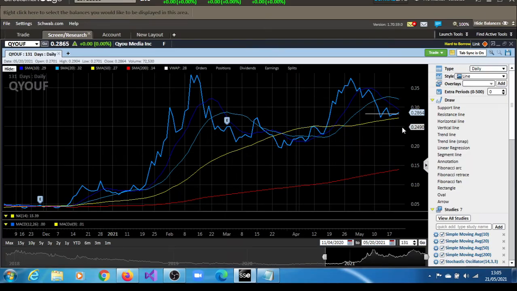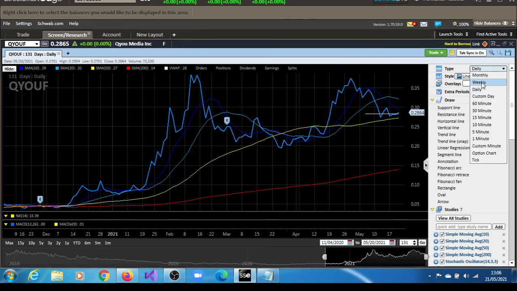This is that daily model you saw. In this case it's trading below the short-term trend lines. This is the 10-day trend line, the 10-day moving average. This is the 20, and this is that 50-day where it is getting that support. But that support is not clearly represented on this model.